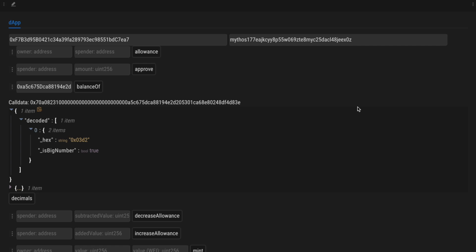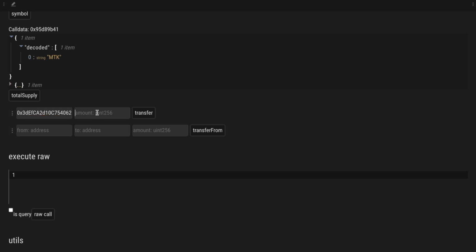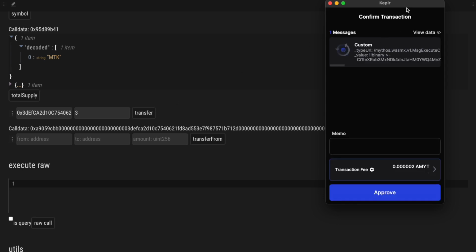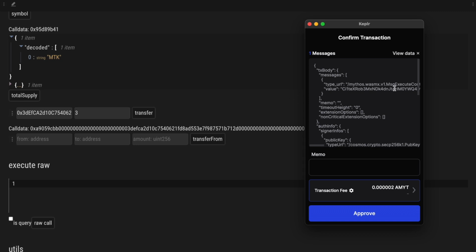But this dApp actually works with Kepler. So let's do a token transfer. We'll transfer to the same address another 3 tokens. And we are signing the transaction this time with Kepler, and it's a message execute contract.